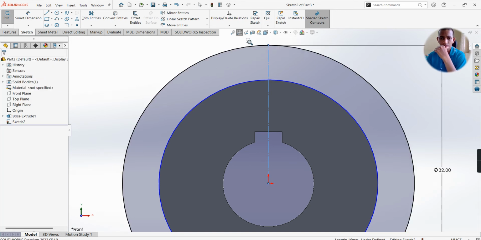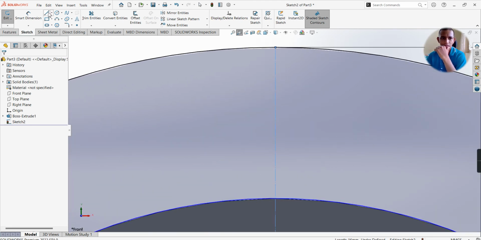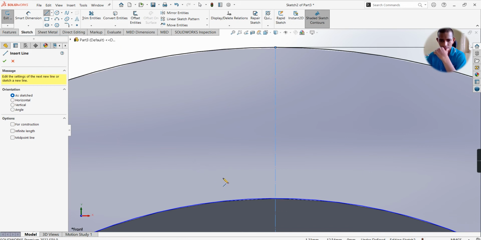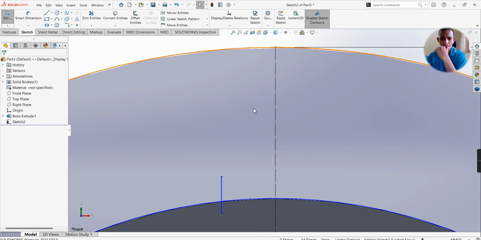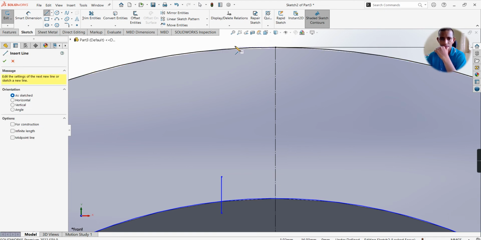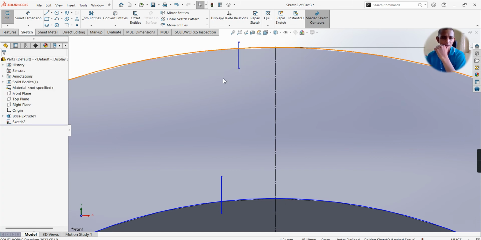Zoom to area, zoom this area, take a line command, draw one vertical line here and one more vertical line over here. This is for reference purpose.